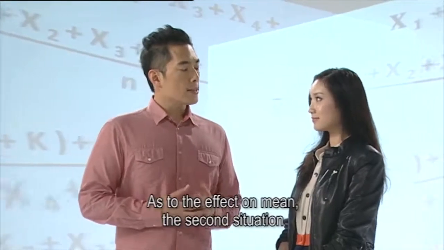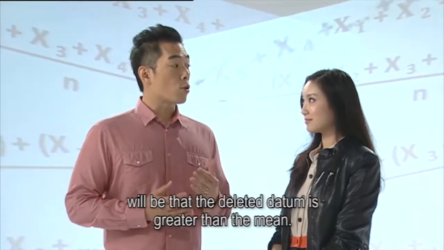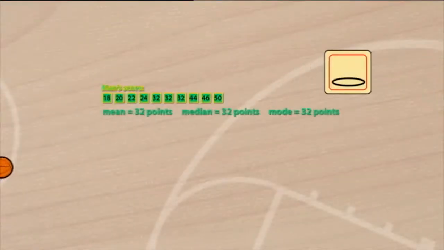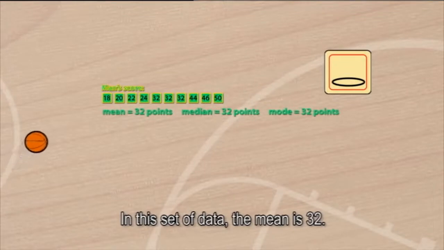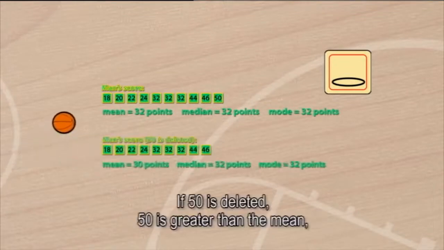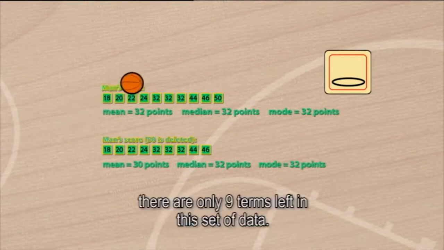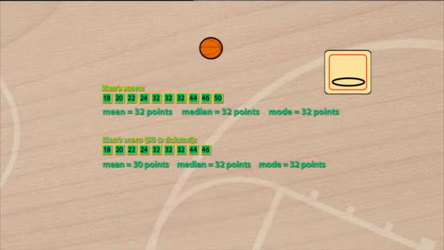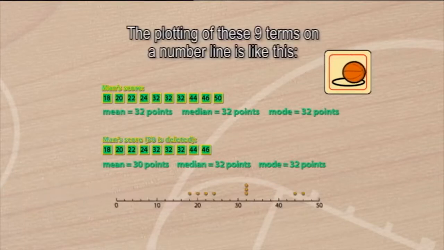As the effect on mean, the second situation will be the deleted datum is greater than the mean. In this set of data, the mean is 32. If 50 is deleted, 50 is greater than the mean. There are only 9 terms left in this set of data. The new mean is 30 points. Median is 32 points. And the new mode is 32 points. The plotting of these 9 terms on a number line is like this.